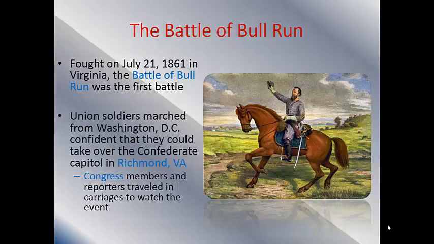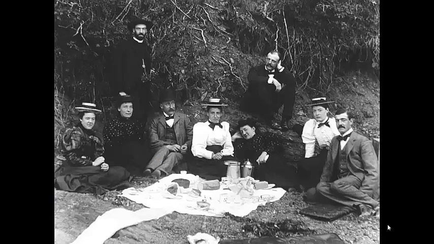When this war first began, Abe Lincoln says, you know what, soldiers, if you give me 3 months of service, I will give you a victory. 3 months, it'll be over, it'll be done, no big deal. Now, this is such a big event that Congress members actually say, let's go watch this. So they get in their horse and buggies, they pack some sandwiches, they have a nice little picnic, and they decide that they're going to watch this war, just like it's a play or something like that.